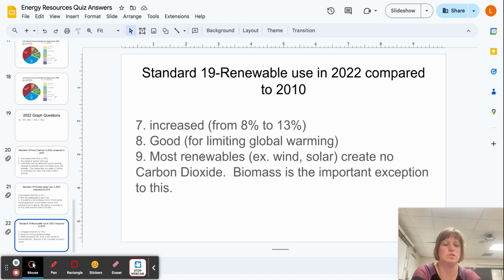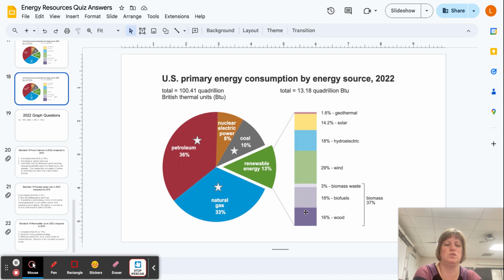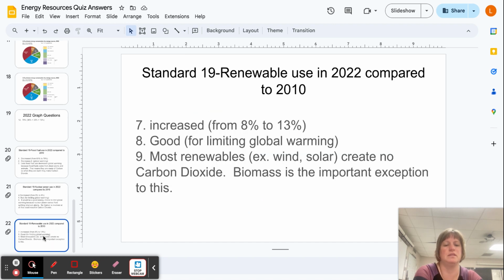Most renewables, we also call them perpetuals, create no carbon dioxide, but biomass is the important exception. But you'll notice by 2022, biomass was less than half of those renewable sources. The other perpetuals here that this graph is calling renewables outweigh them. So that would be a good thing to see this increase in those renewable/perpetual resources.